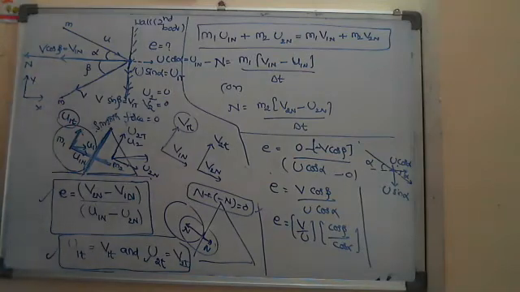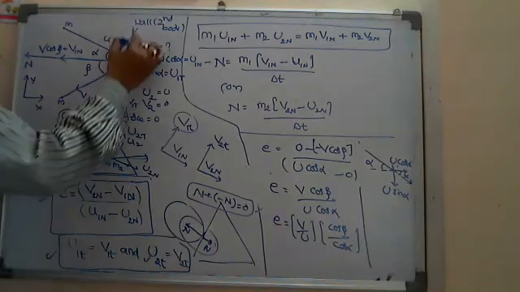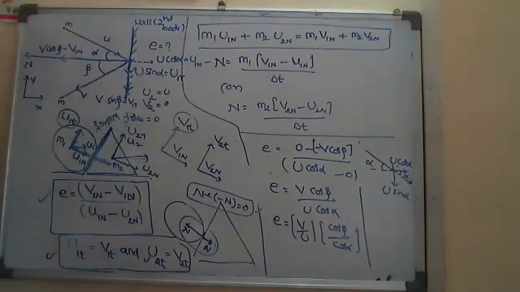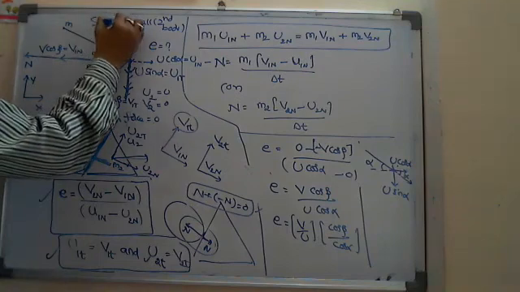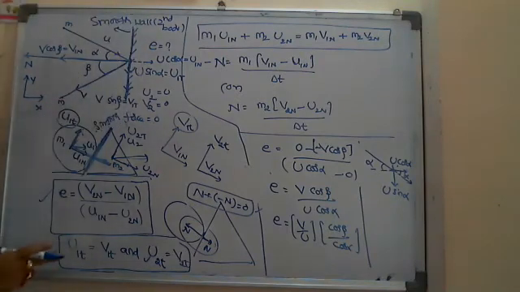So the second option: in the tangential direction, if it is smooth, and I considered initially that it is smooth, I have one equation here.